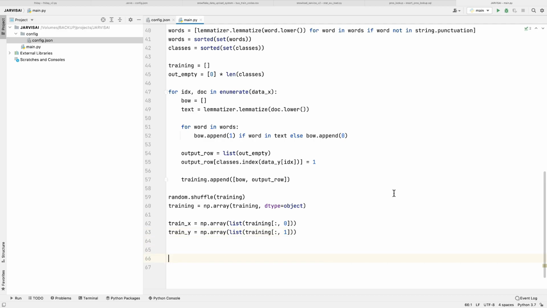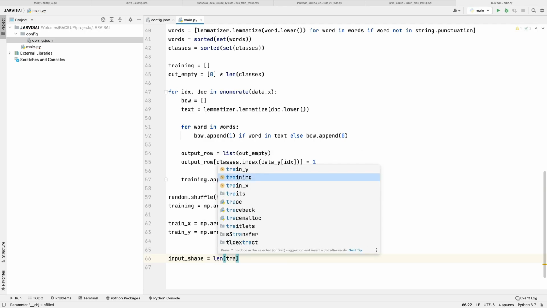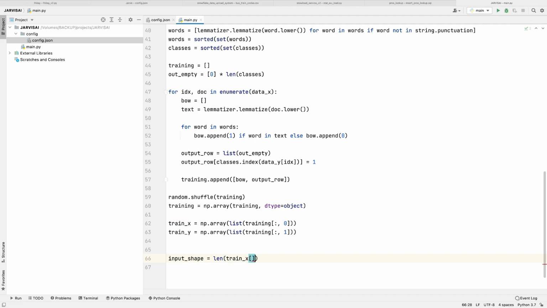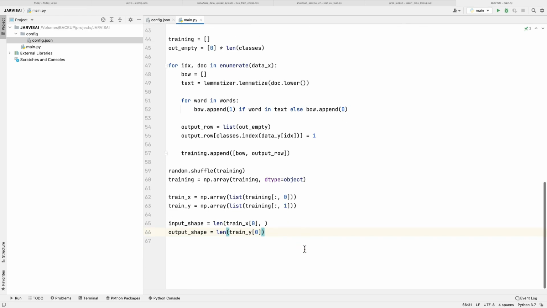Now we need to define some parameters here. So first we need input and output shapes, right? So here input shape, so length of train x 0, and output shape equals to length of train y, right here. Yes, so this is also done.